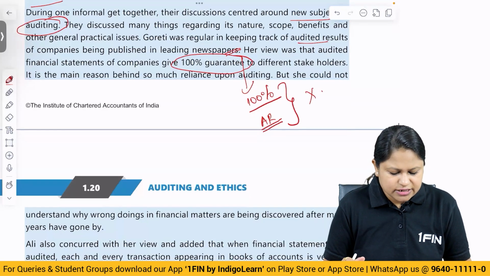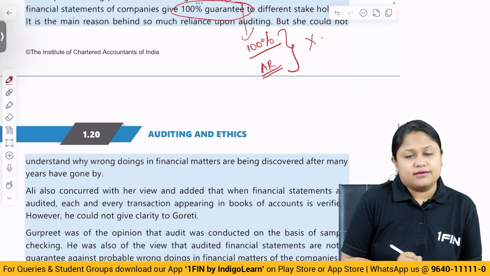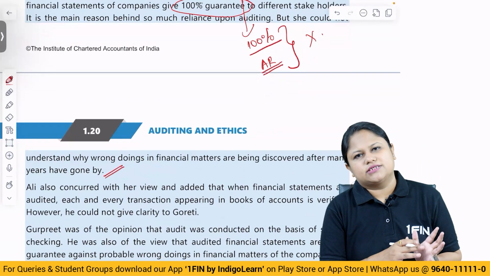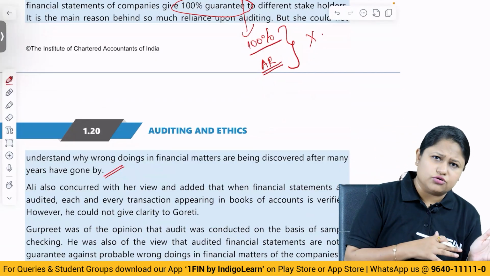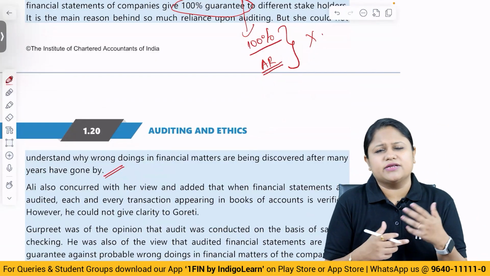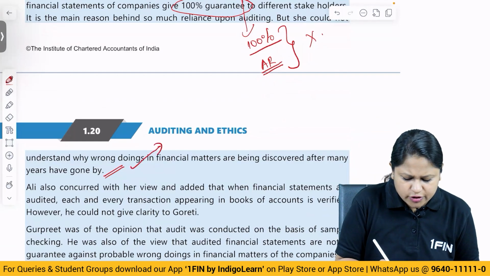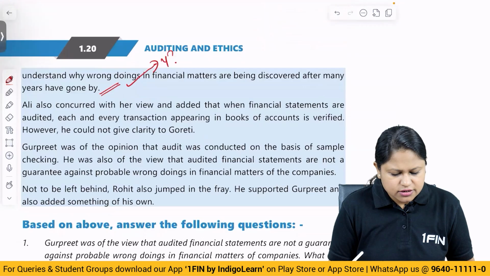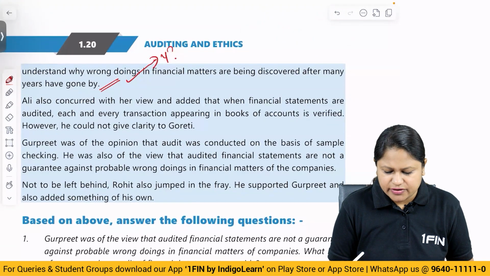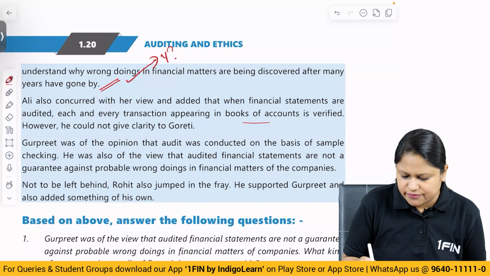But she could not understand why wrongdoings in financial matters are being discovered after years have gone by. That means after some 5-6 years, after 10 years, they will see that those companies which got audited also, now there are frauds coming up, there are some investigations being carried out, there are frauds reported. So she is thinking why wrongdoings are happening even after audit is done. Ali also concurred with her view and added that when financial statements are audited, each and every transaction appearing in the books of accounts is verified.